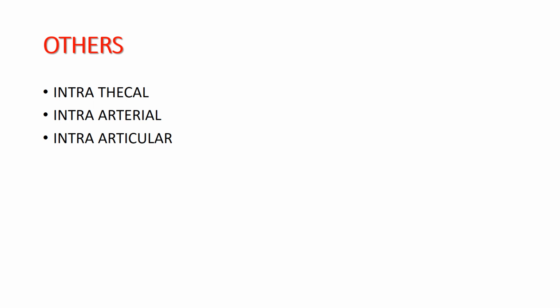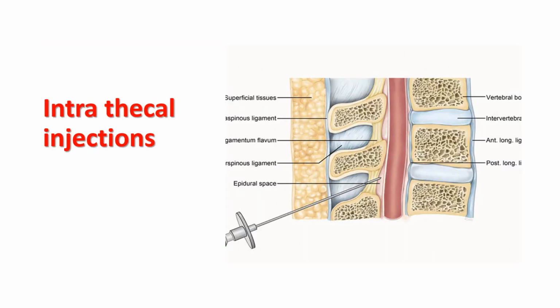Here, injection of the drug into the artery, and intraarticular, injection of the drug into the articular surface or the joint. Can you think of any drug that can be given in the arterial part? It is all the dyes used for angiograms, cardiac angiogram, cerebral angiogram, to rule out if there is any block in the arteries.